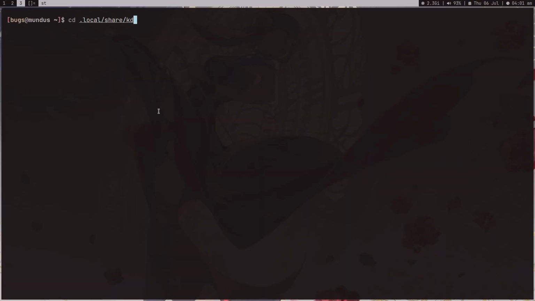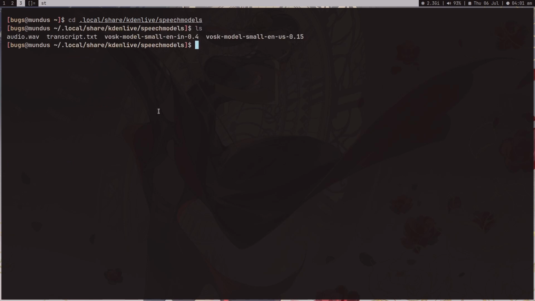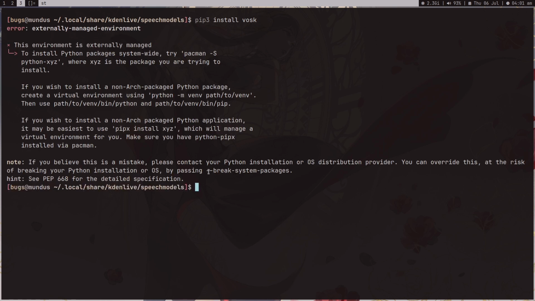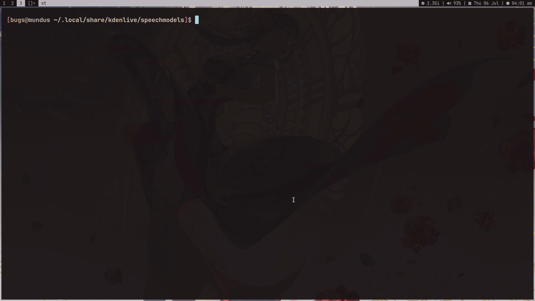After downloading the model, I have this model in .local/share/KDE/livespeech/model. This is where I have these two directories. Once you get it, you have to install this Vosk package, and in Arch Linux you have to give this flag, --break-system-packages. Once this gets installed, you can use this command, vosk-transcriber. Give the model path, which is here, then give an input file. I have this audio.wav, which is just a sample, and then the output file, test.txt. Press enter.